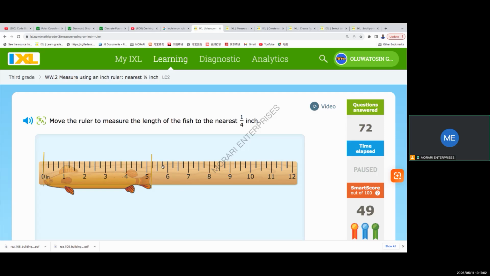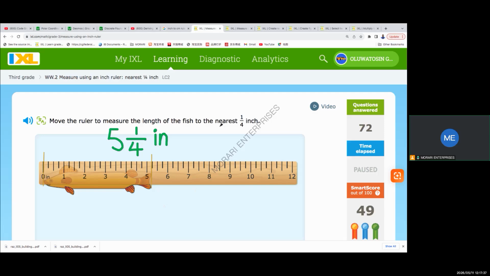We have 1, 2, 3, 4. So each of them is a quarter. So what do we have? Our measurement is 5¼ inches. So the precision of this inch ruler is a quarter. So the minimum that we can measure is a quarter inch. Inch in short form is IN. If you see IN somewhere, you know that stands for inches. So we have 5¼ inches. All right, so that's our measurement.